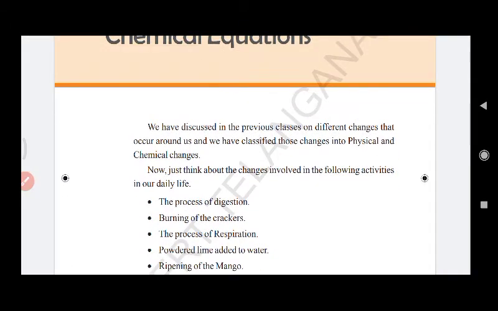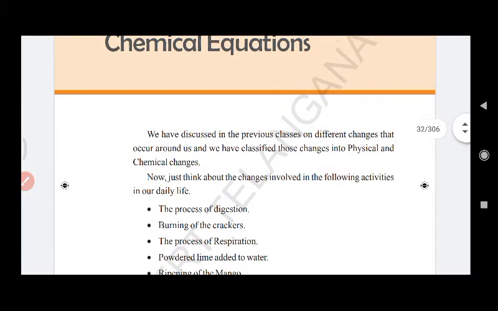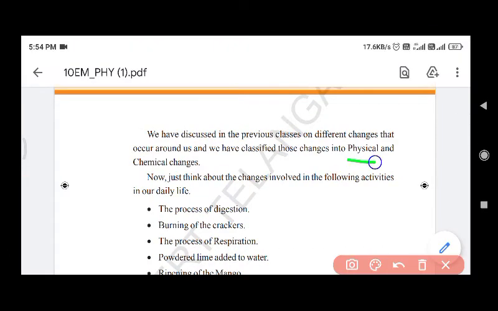changes we classified as physical and chemical changes. We know what we mean by physical change. Physical change means there is a change only in state, color, shape. There is no new substance formed, there is no change in the composition. Such change we consider as physical change.